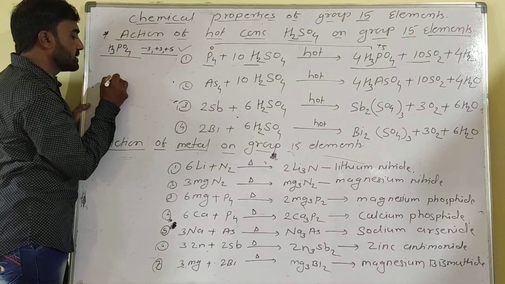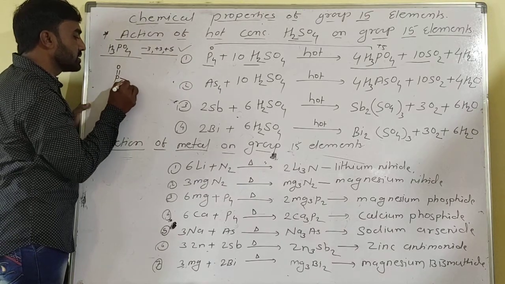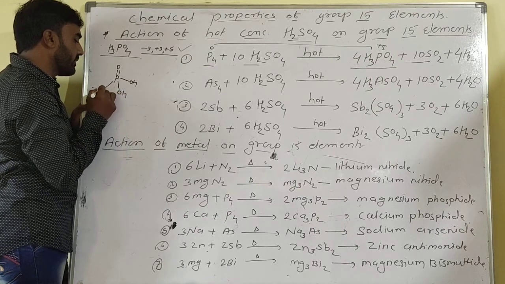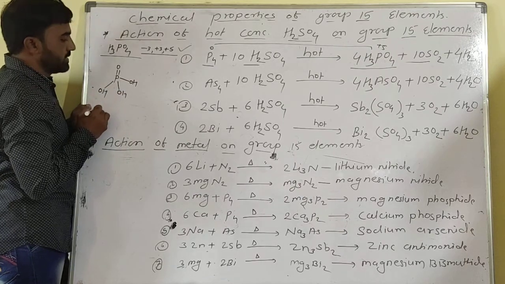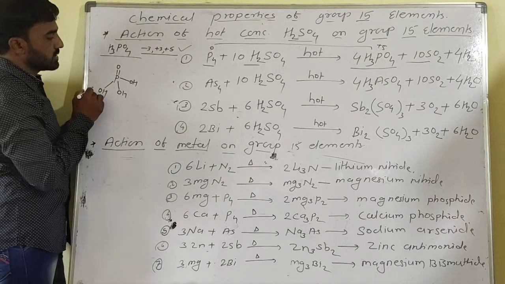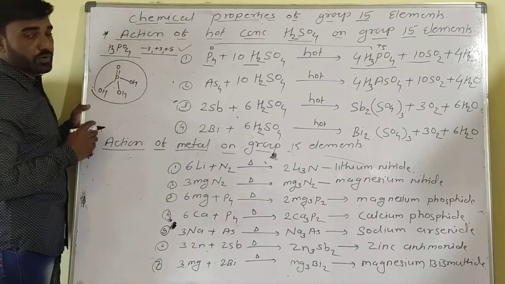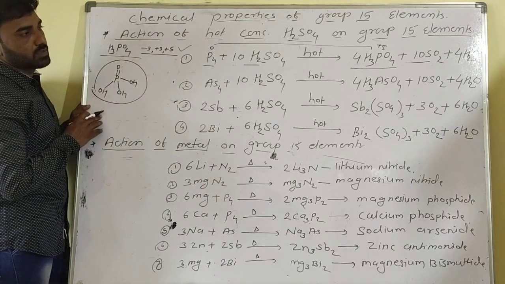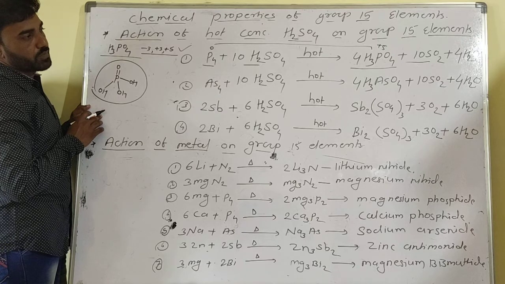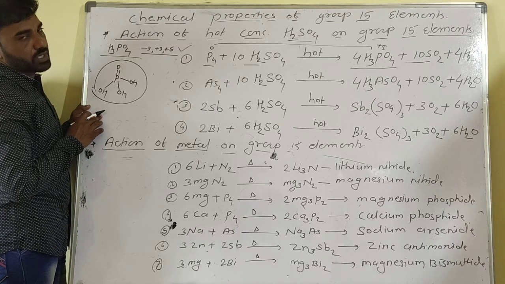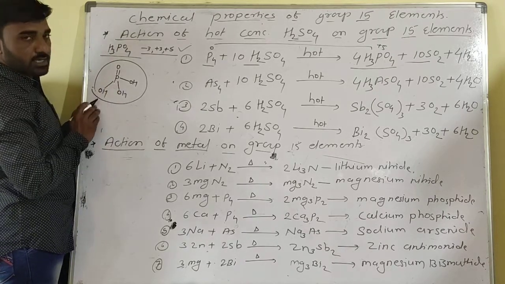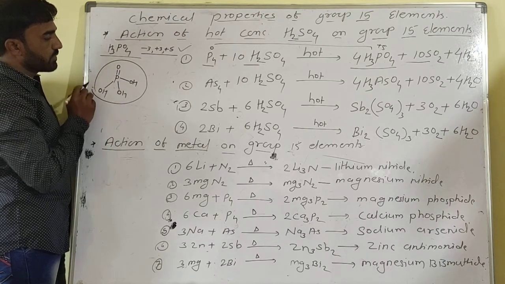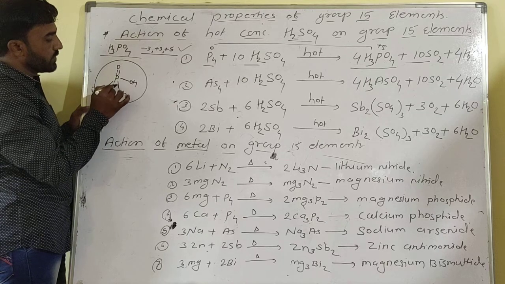The structure has four oxygens, three hydrogens and one phosphorus. So tetraatomic phosphorus reacts with sulfuric acid to form H3PO4, 10 SO2 and 4 H2O. Phosphorus is the central atom forming five bonds: 1, 2, 3, 4, 5.